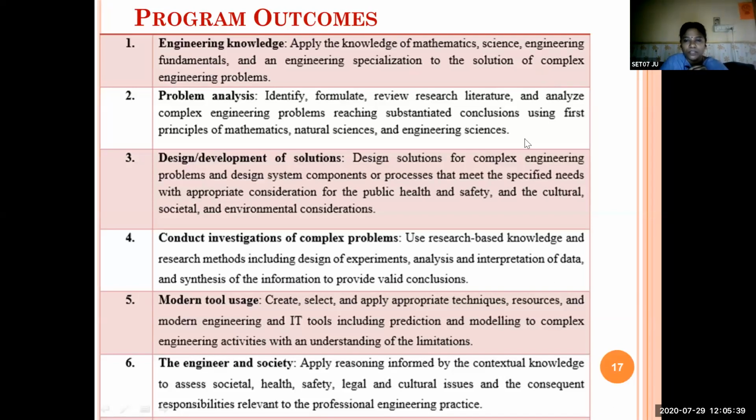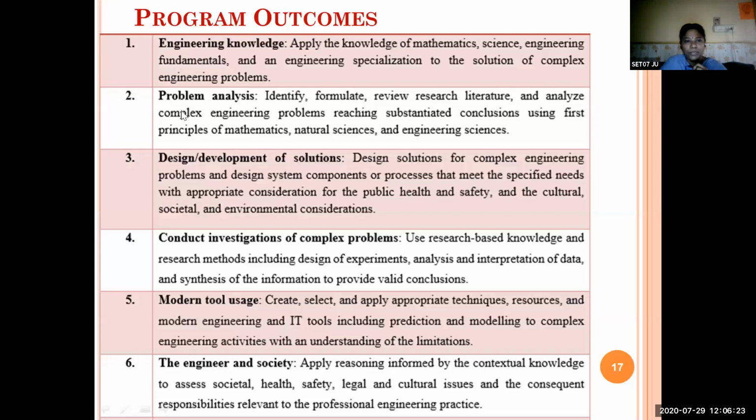I think you students will be studying around 57 or 61 courses, based on your credits. Out of 61 courses, you will be studying around 5 courses of mathematics, some 3 or 4 courses of common science like physics and chemistry, and some common engineering fundamental courses like ED, civil, basic mechanical engineering, and environmental engineering. Ethics programs like that, some common subjects you will be studying. So the first program outcome of the BTech course is engineering knowledge.